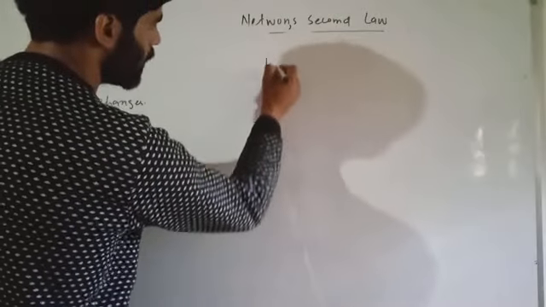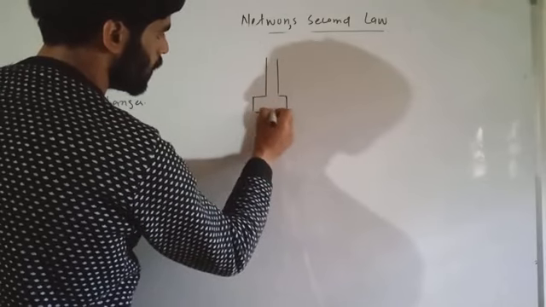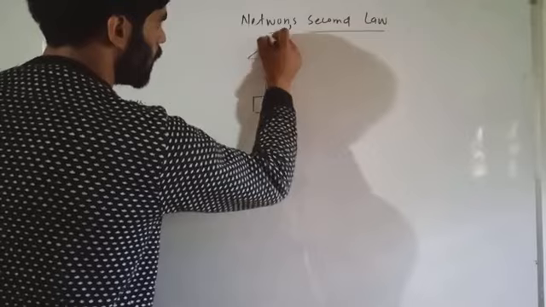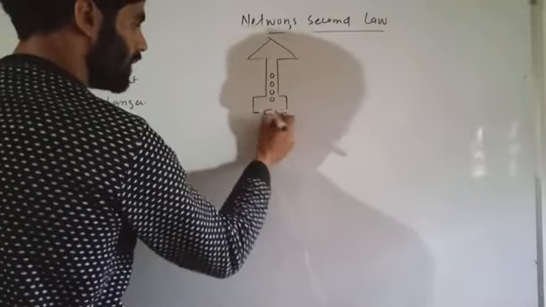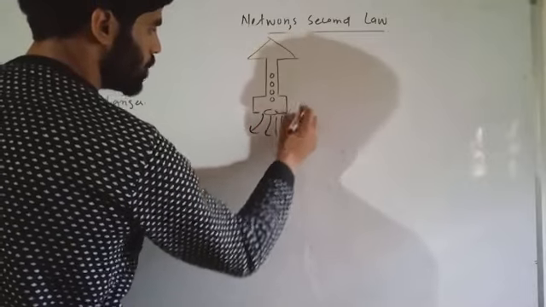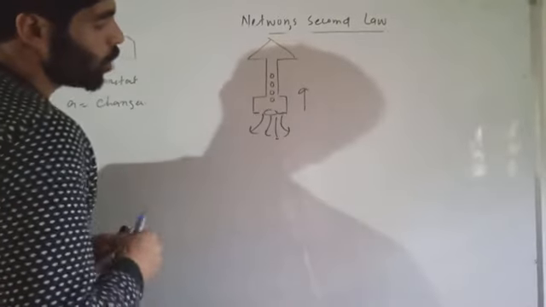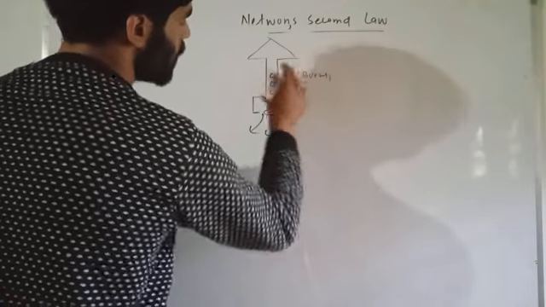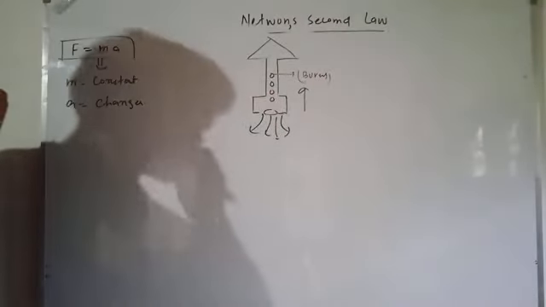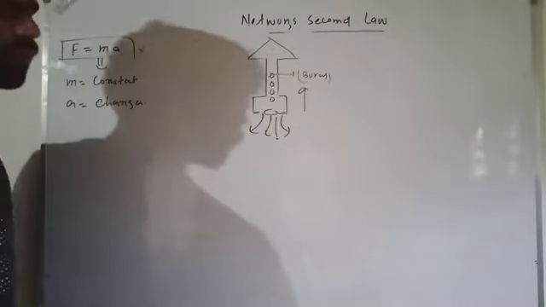What will happen if we take an example, for example, a rocket? In a rocket, what will happen? The fuel of the rocket is burned and it exhausts to the air in the downward direction, and the rocket moves in the upward direction because of Newton's third law of motion. So the fuel of the rocket is burned, and the mass of the rocket changes when it's moving upward because of the burning of fuel. In that case, this equation is invalid. You can't use this equation.